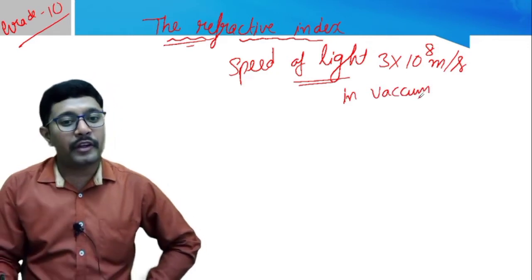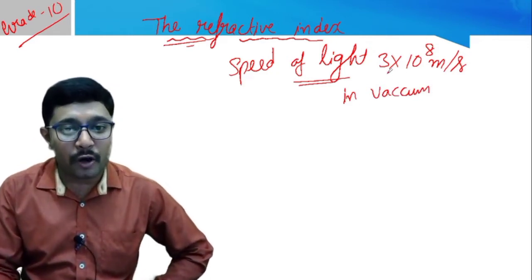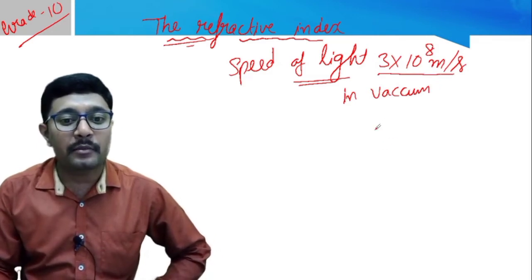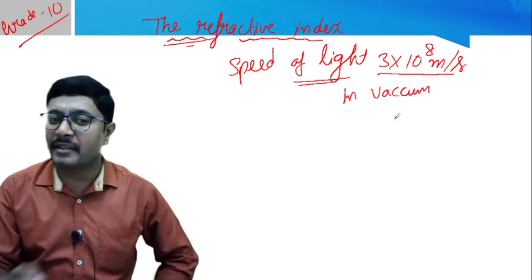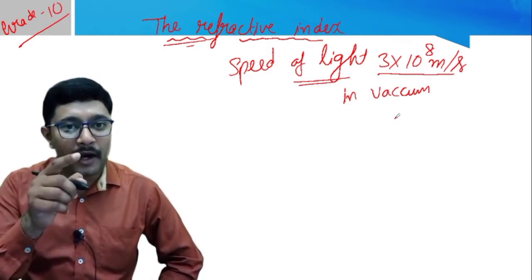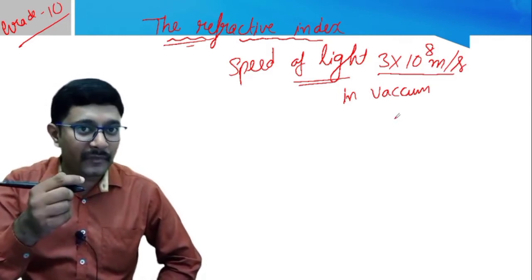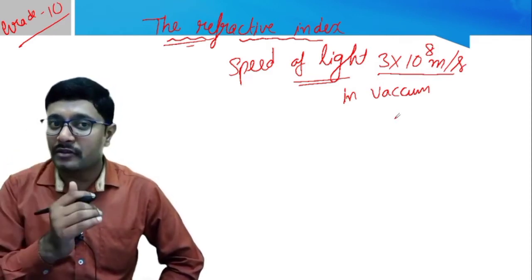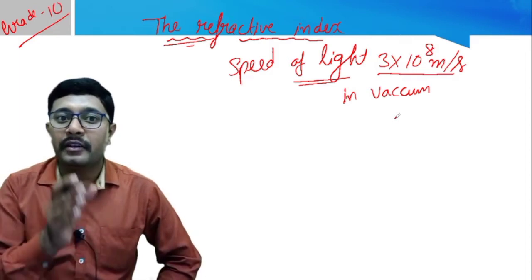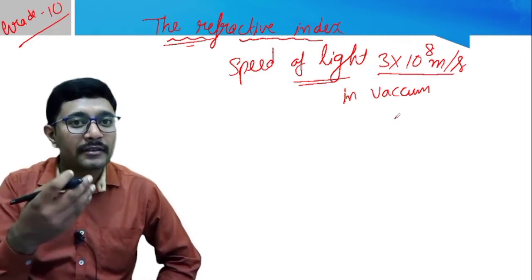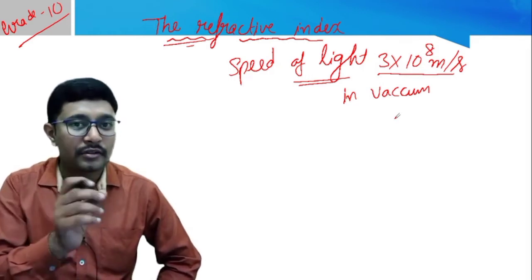In vacuum, the light travels with a maximum speed of 3 into 10 power 8 meter per second. But whenever this light passes through another medium, the speed of the light reduces. For this reason the light shows bending. Clear? Now we will discuss this in more detail in this topic.